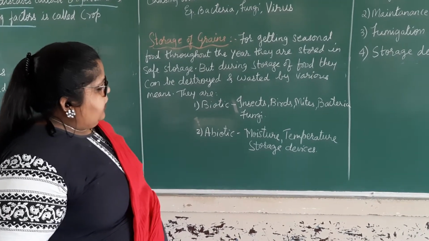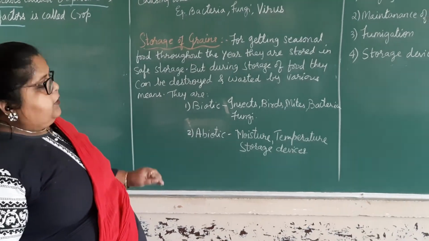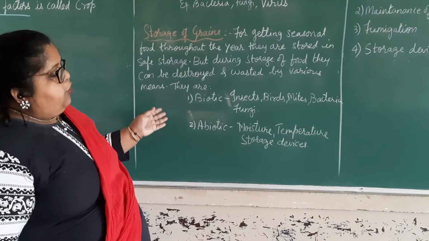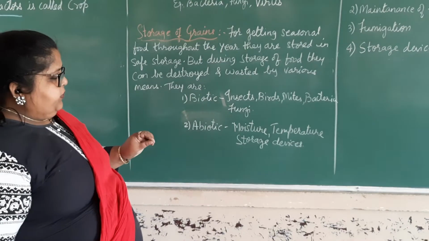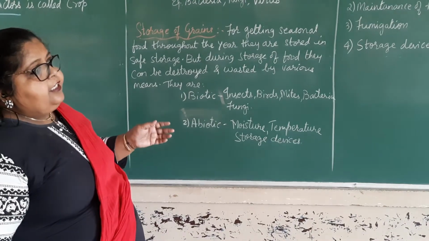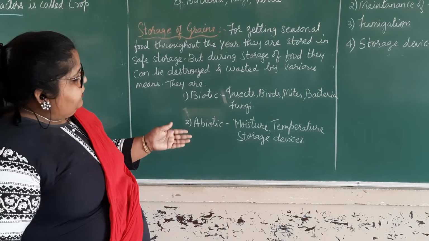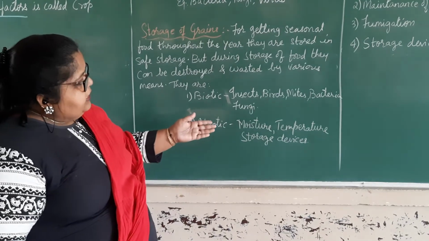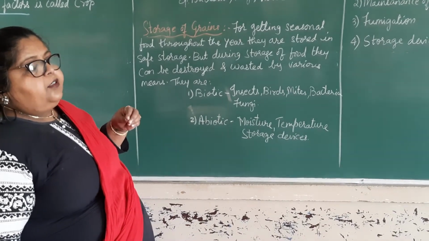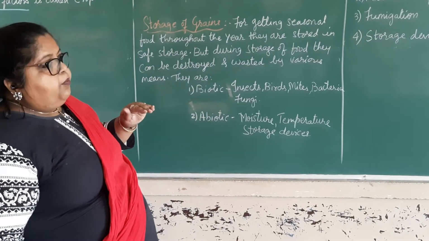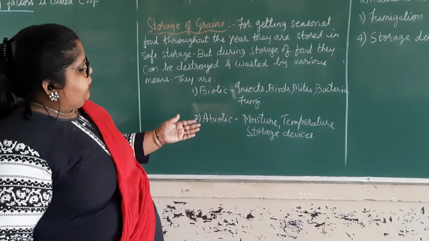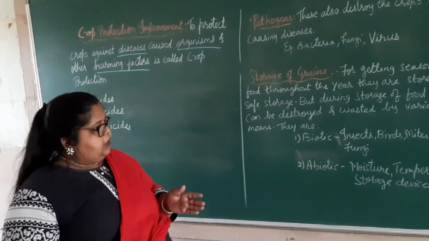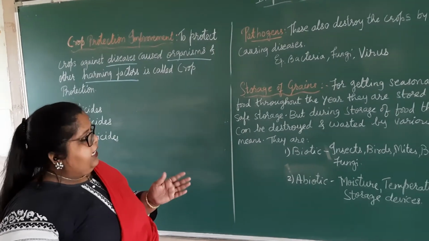Then abiotic factors are moisture, because as the grains are living things, after the harvesting also they contain some moisture in them. So if we keep them again in a place containing moisture, then they start spoiling. Then temperature, if the temperature is more, if it is not proper, then also the grains are destroyed. Then storage devices. Now all of you know that we keep grains in boxes, or the farmers keep them in granaries.